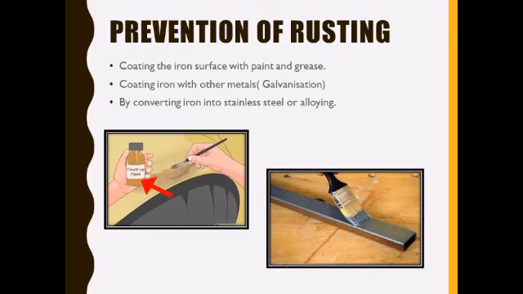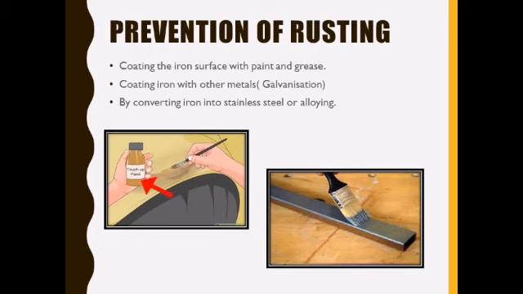Then the third point is converting iron into stainless steel, or alloying. We use stainless steel to make many objects, like cooking utensils, knives, scissors, and all these surgical instruments are made of stainless steel. So what we do in this?